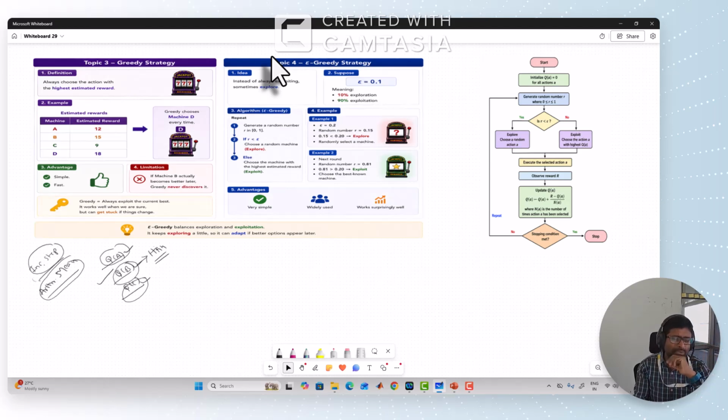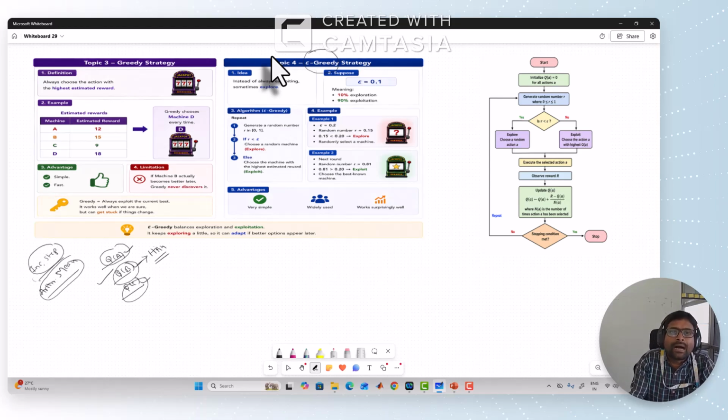So that is the issue with the greedy strategy. It mainly focuses on exploitation, which means it always suggests the machine which has the highest estimated reward. But because of this, the player will not explore the remaining machines. If you do not explore, you may miss opportunities. Maybe in future the remaining machines also give good returns, but you will not try them because of this strategy. That's why we are going for the epsilon greedy strategy.